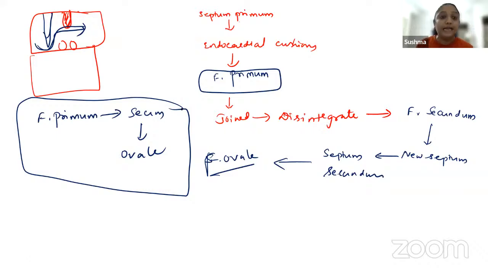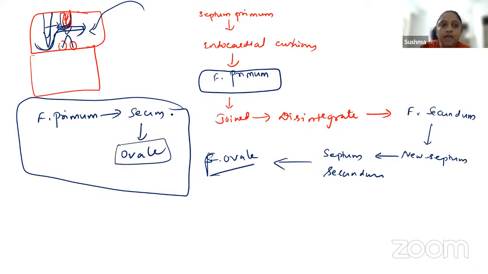Later, after the child is born and takes a few breaths, the pressures in the lungs come down and the blood starts to enter the heart from the lungs. Because of this, the septum secundum and the septum primum fuse together and seal the defect of the foramen ovale.